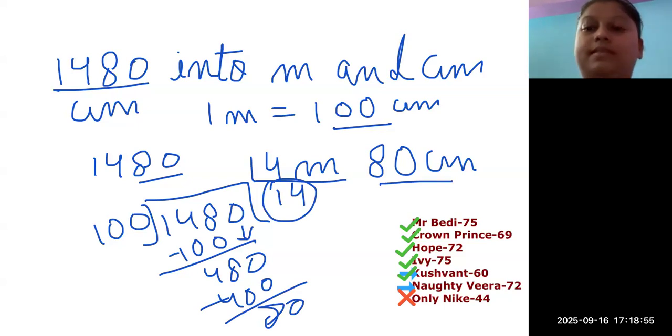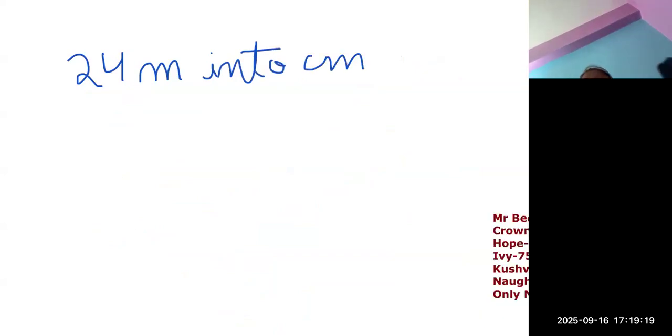Okay, that's good. Another question. Next question for you all, make sure you do this one very nicely. The question for you is 24 meters into centimeters.